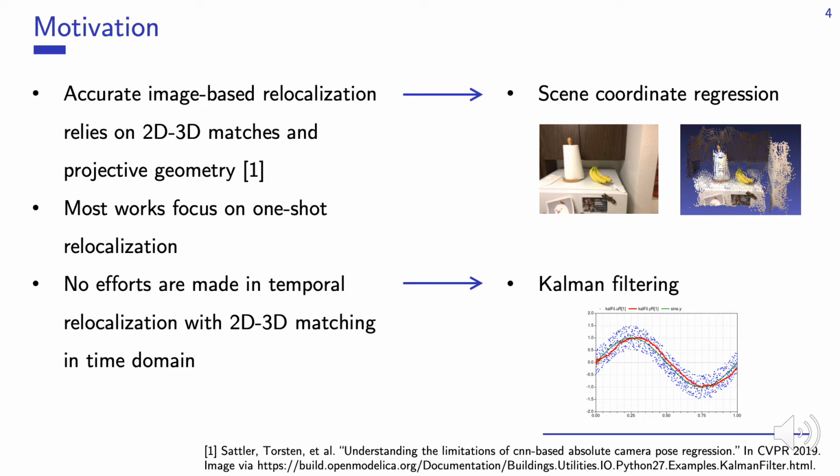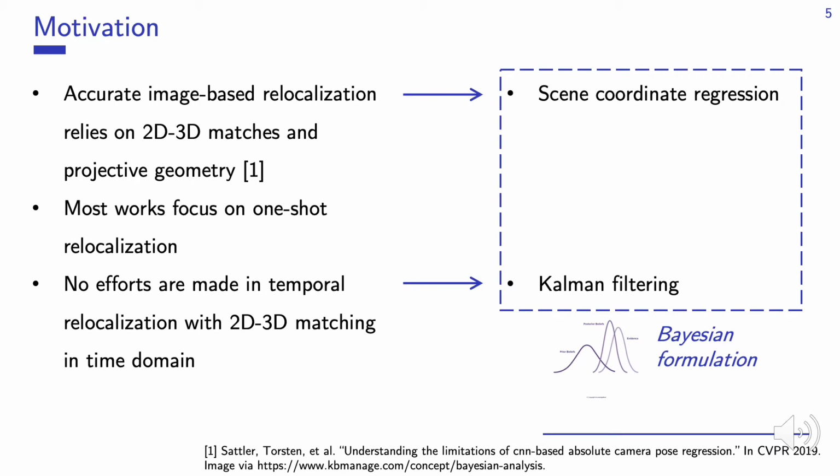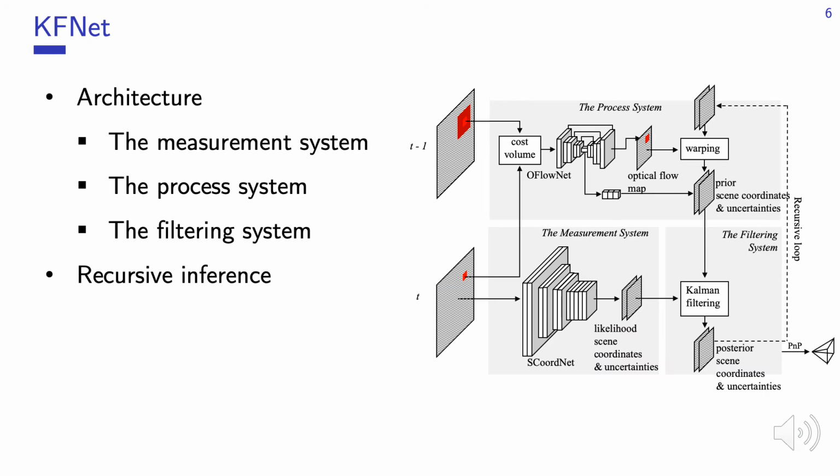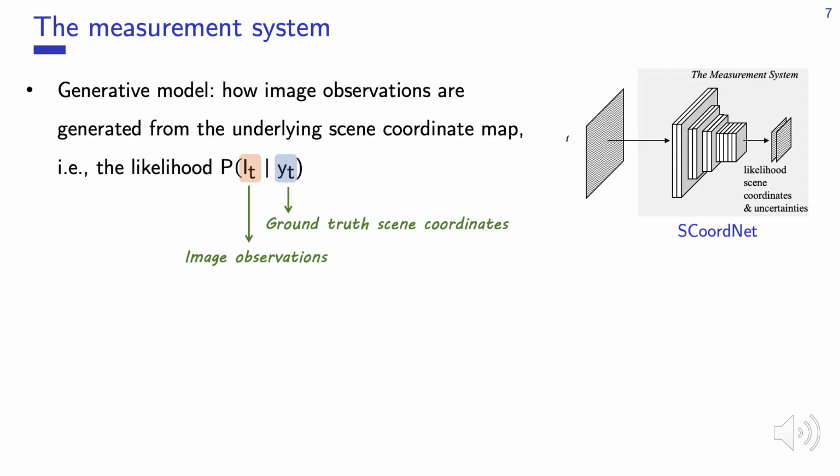For temporal matching, we use Kalman filters to regularize the matching results in the time domain. Our method formulates both parts under a unified Bayesian framework. We call the framework CAFNet, which is composed of three subsystems: the measurement, process, and filtering system. It can give inference recursively.